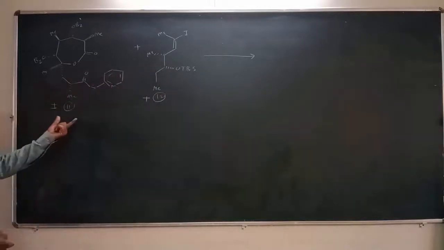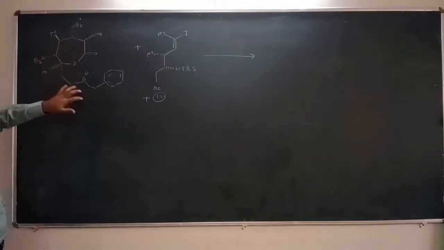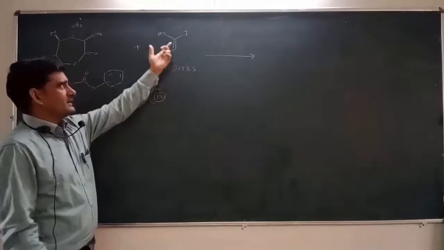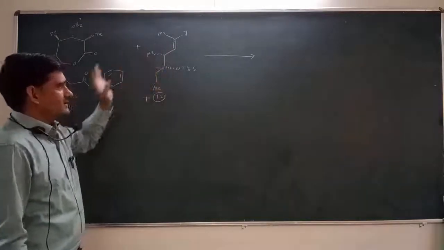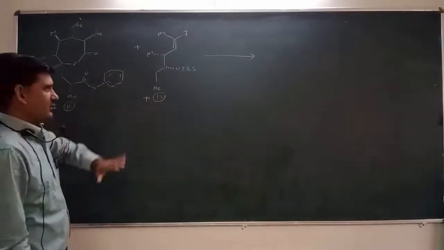This is intermediate 11, which contains this 7-membered lactone ring and a side chain, and intermediate 12 contains this carbon-carbon double bond as well as these different stereocenters. So this is a racemic mixture and this is a pure compound, right?